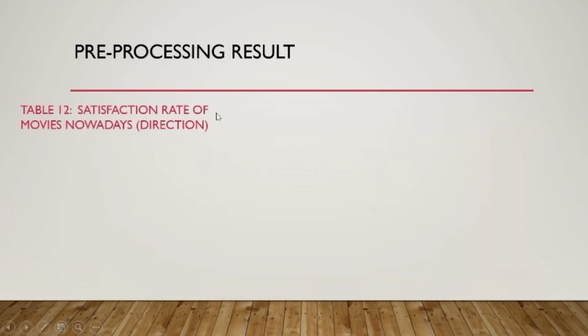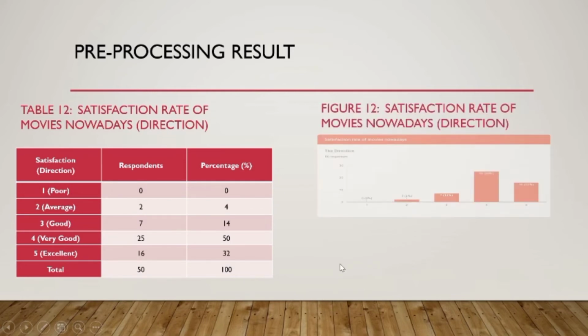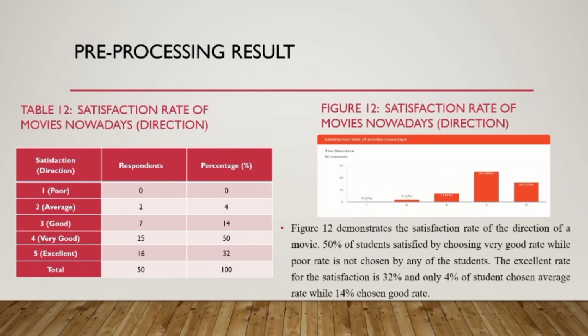Table 12. Satisfaction rate of movies nowadays. Direction. We have 5 types of satisfaction: poor, average, good, very good, and excellent. Figure 12 demonstrates the satisfaction rate of the direction of the movie.